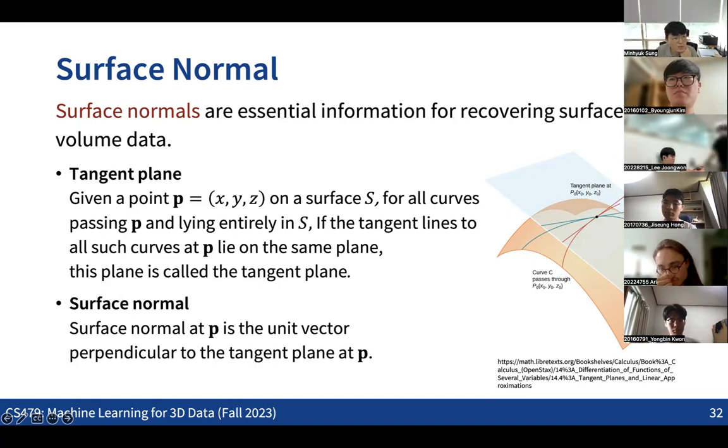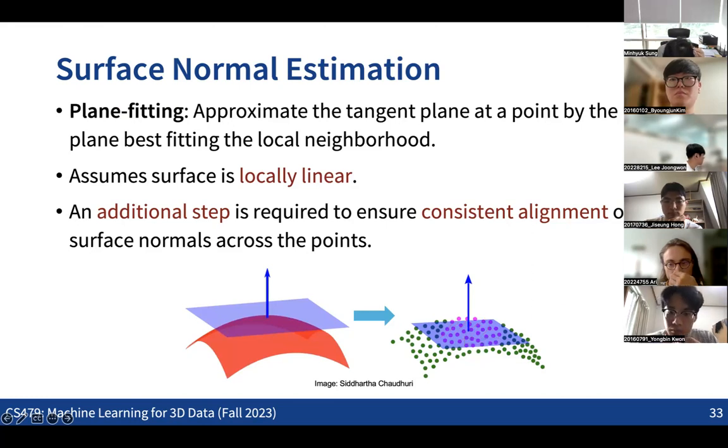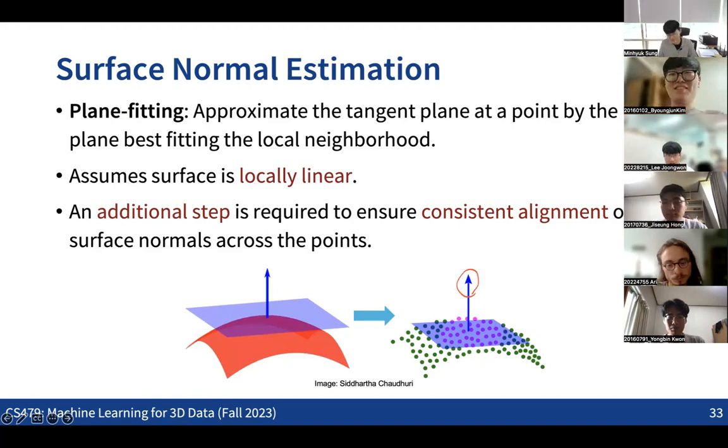There are multiple ways that we can do this, but the simplest way is that we are locally approximating the local region of the points as a flat plane. So given any set of points, we can consider approximating the local region at this point with a flat plane. Then we can directly take the normal of the plane as our surface normal. So that's the basic idea. Obviously, that may not be that accurate, but that can be the simplest way that we can estimate the normal of the point cloud.